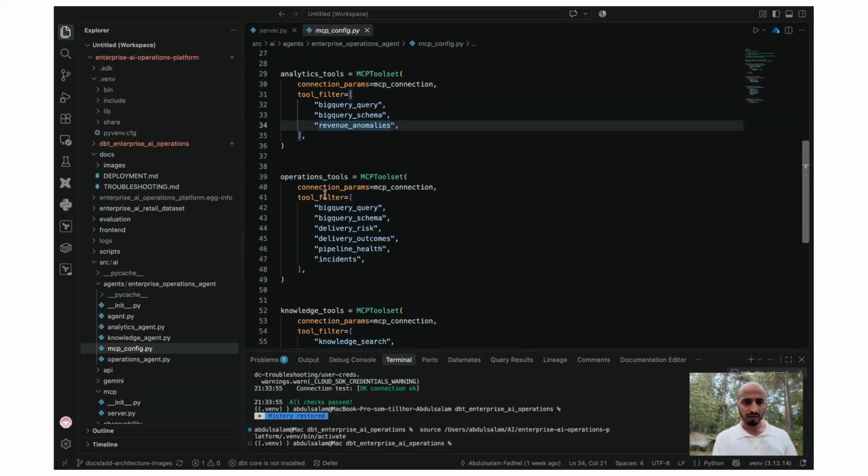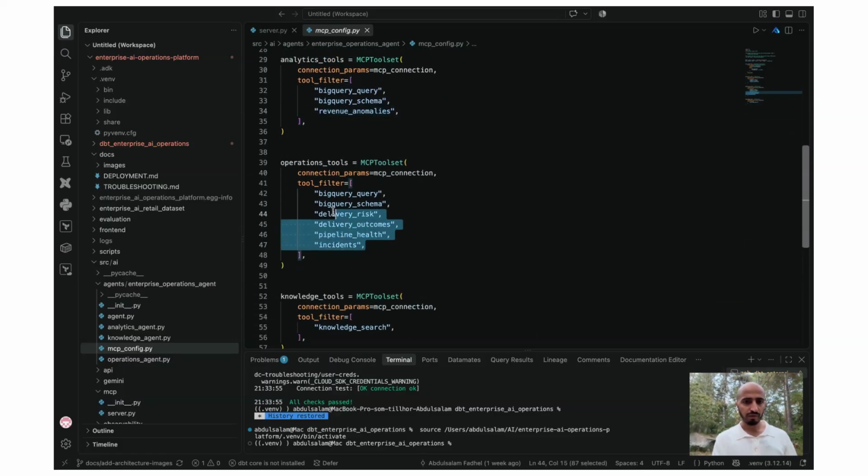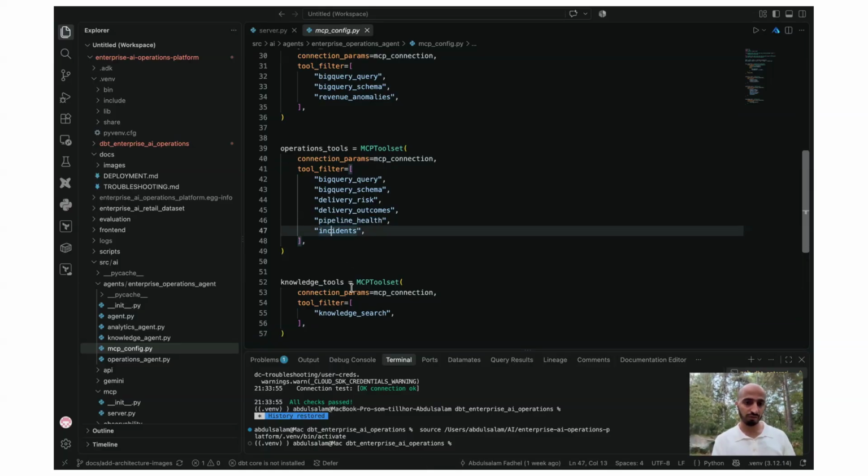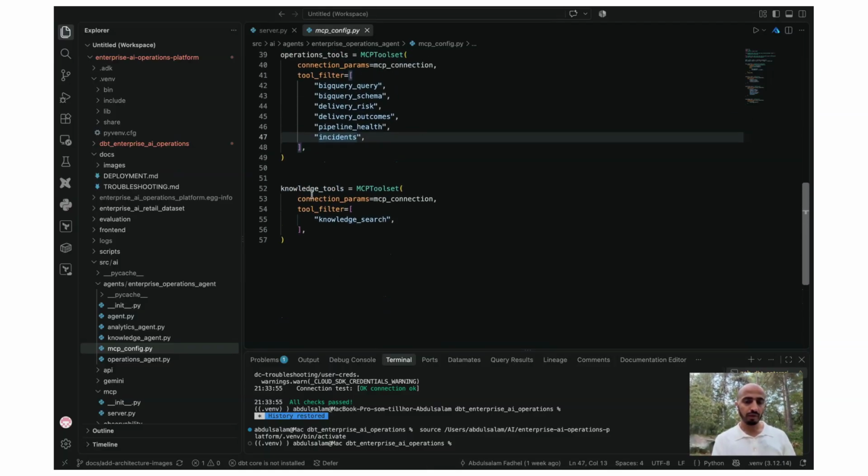And likewise, the other things as well, it was built the same way. For example, for the operations, we have many tools here that we need to use, because the user could ask us about the health of our pipelines, incidents, etc. For the knowledge, we don't have that much. We just have our data documents where they are present here.